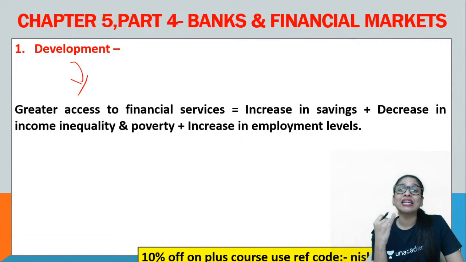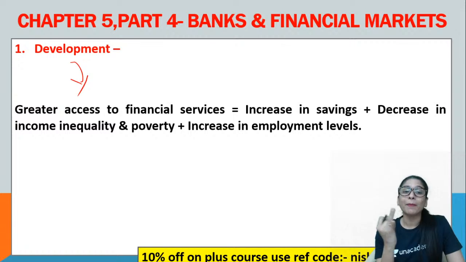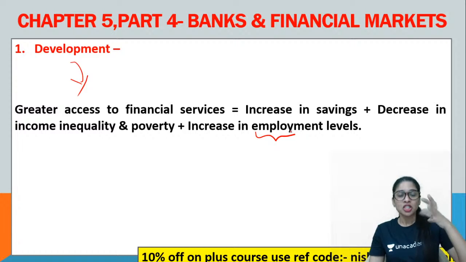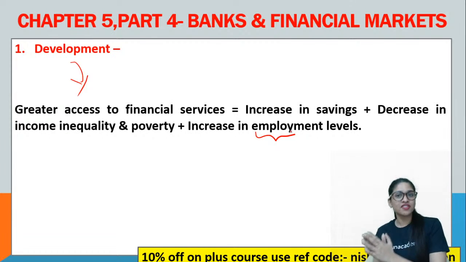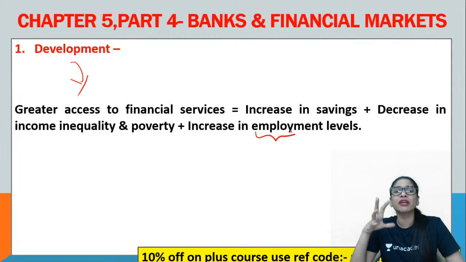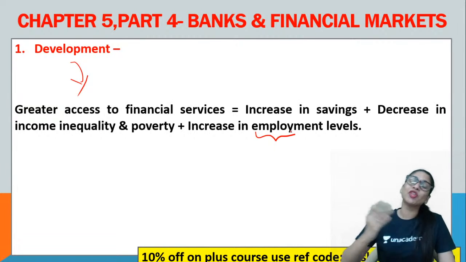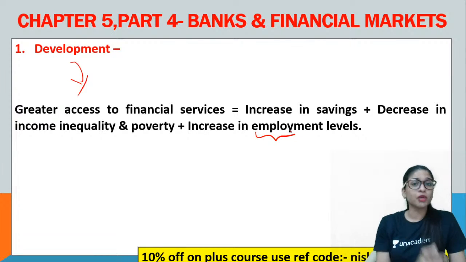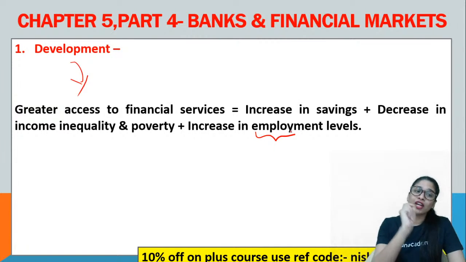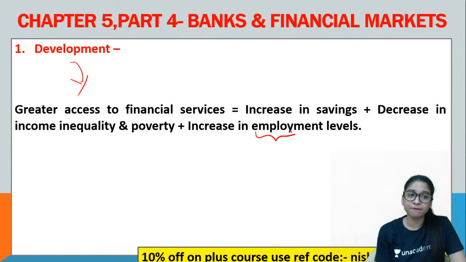How can you do that? You can do that by increasing your savings, by decreasing your inequalities in income and your poverty, and also increasing what? Employment levels. If you reduce the unemployment, increase the employment opportunities, if you start getting income, spend for what is necessary, and then have a little of savings. And after that, when people are getting employment, guys, come on, they should not be looted or exploited. Rather, there should be a reduction in income inequality. There should not be a gap between the rich and the poor. That should literally be reduced, and with regard to poverty as well. Because only in that perspective, this so-called concept of financial inclusion can be considered. Clear?